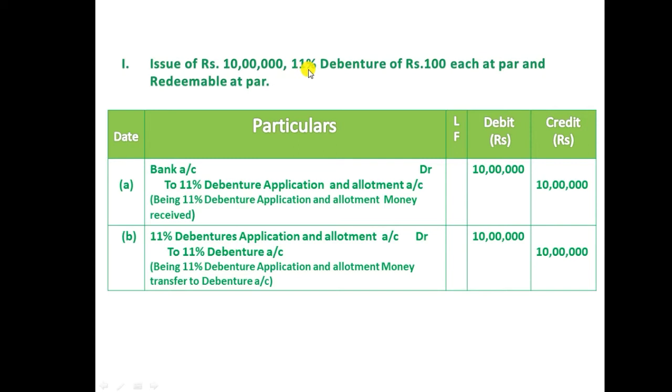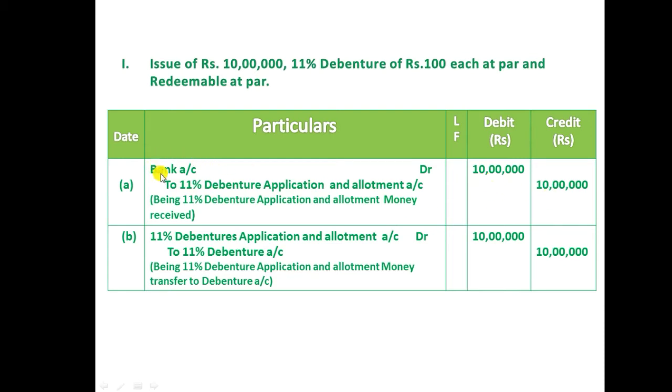Now we'll see how to record the journal. We should make the format of date, particulars, LF, debit and credit. The debenture holder, at the time of giving a long-term loan to the company by way of debentures, should deposit into the company's bank account. So we need to debit the bank and credit debenture application and allotment account, 10 lakh.